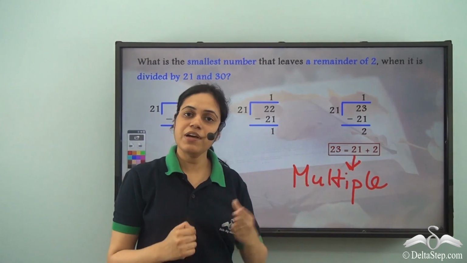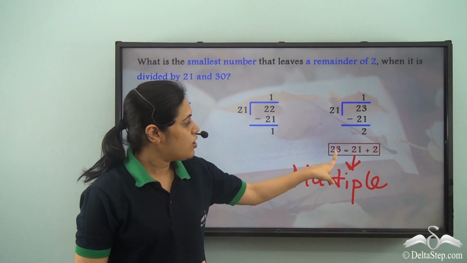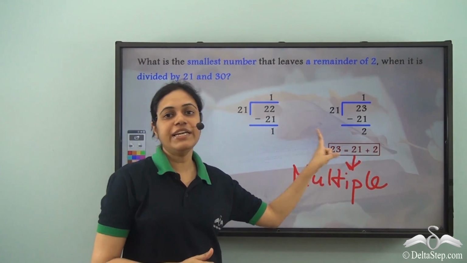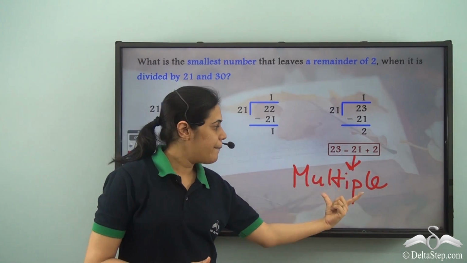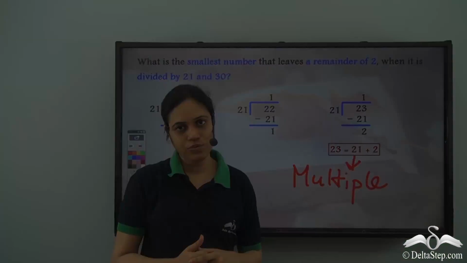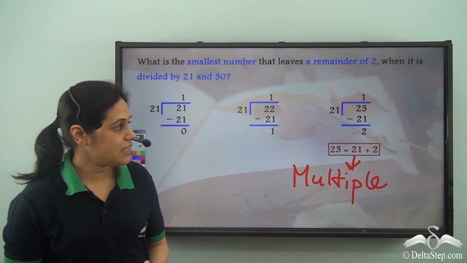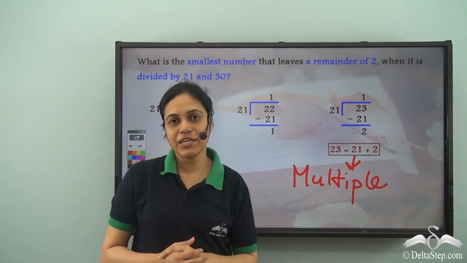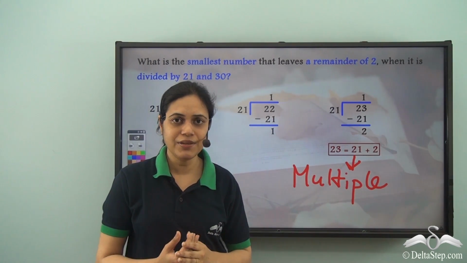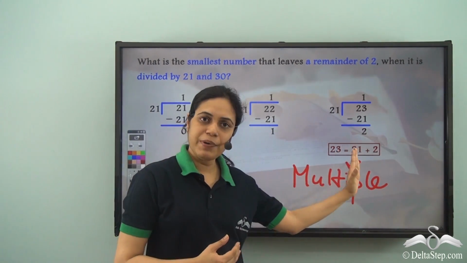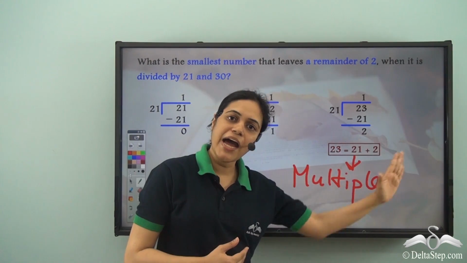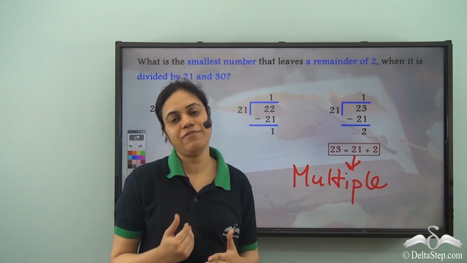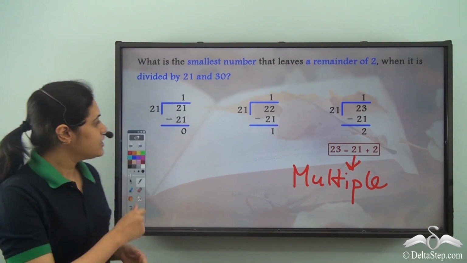23 is 21 plus 2. So the numbers which will leave a remainder of 2 when divided by 21 will be a multiple of 21 plus 2. So if I need a number which leaves a remainder of 2 when divided by 21, how do I get it? I take a multiple of 21 and add 2 to it. Then I'll get a remainder of 2 if I divide by 21.